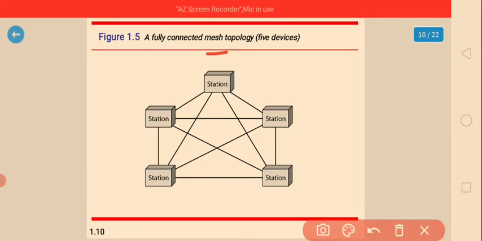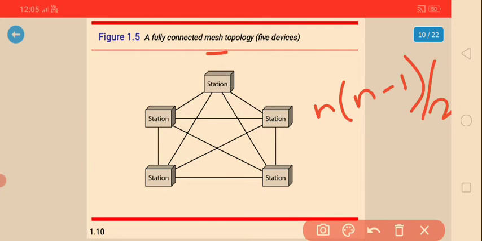Here one disadvantage is that if one system's connection goes off, then the remaining ones are all disconnected. Another disadvantage is that a mesh network with n nodes must have n(n minus 1)/2 links, and each node must have n minus 1 port links.